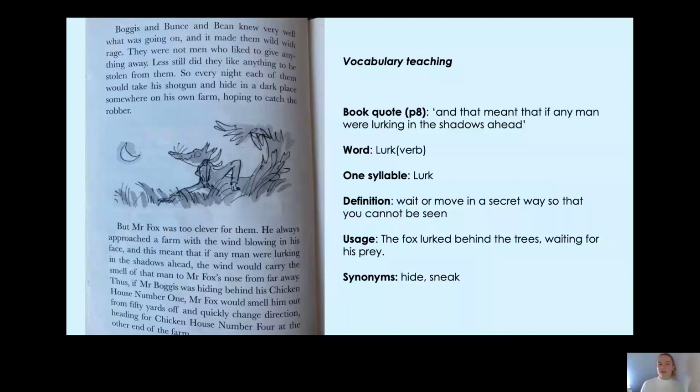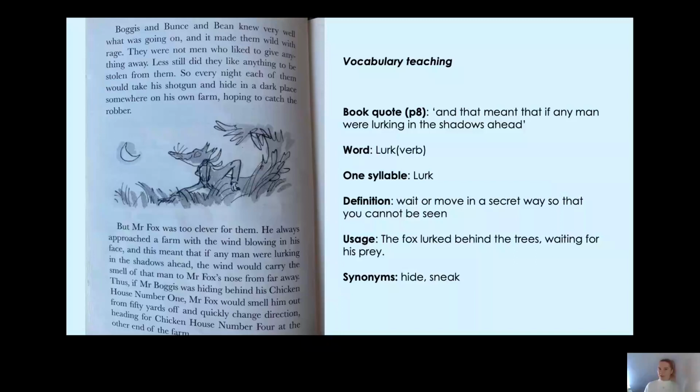Okay, so who are those men, do you think, lurking in the shadows? Yes, they're the farmers, and they're looking for fantastic Mr. Fox, aren't they? So I've put it in another sentence here. The fox lurked behind the trees, waiting for his prey. Okay, so he's lurking behind the trees because he doesn't want his prey to see him, because if it does see him, it might run away.